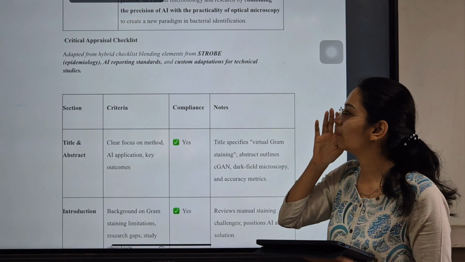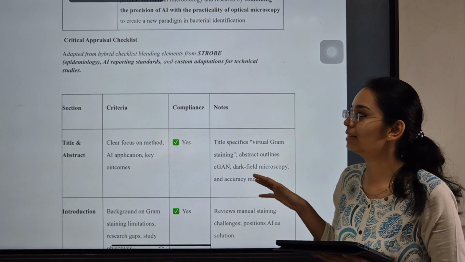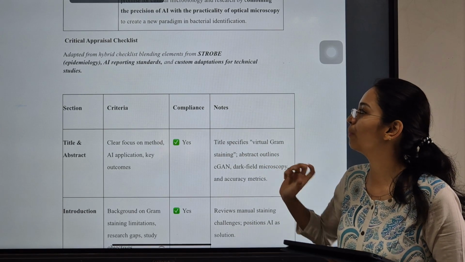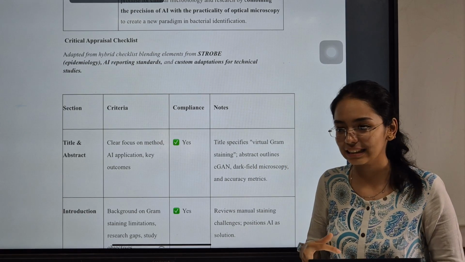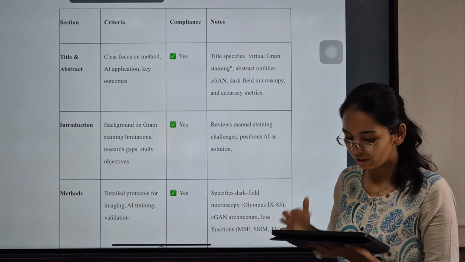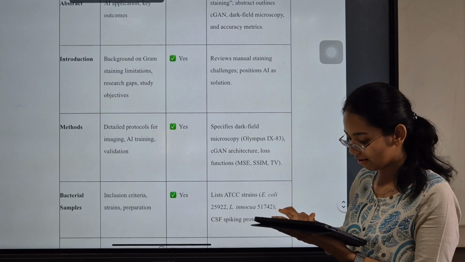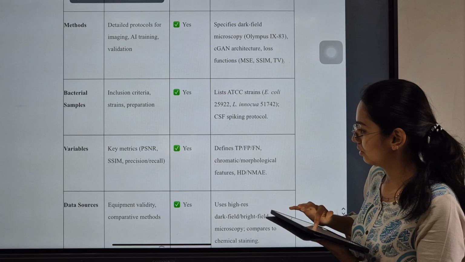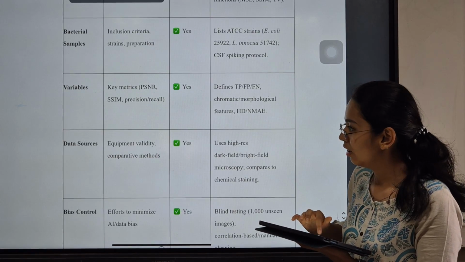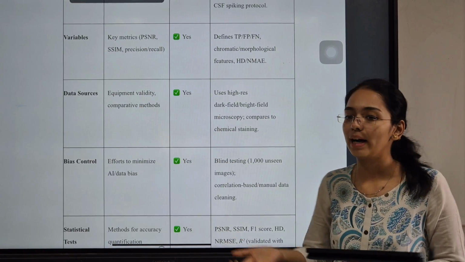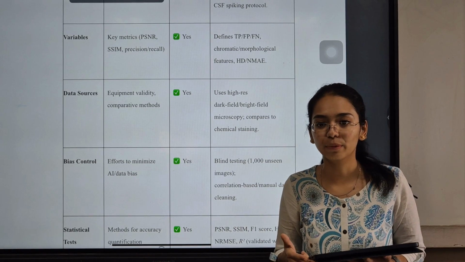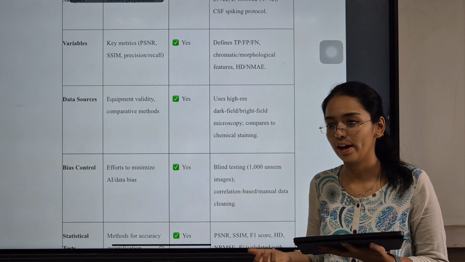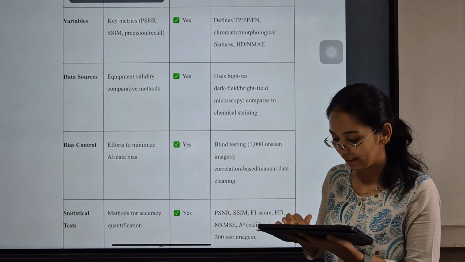This study followed the STROBE guidelines with some AI reporting standards, blended with custom adaptations for technical studies. The title, abstract, introduction, methods, the bacterial samples which they used, the variables, and data sources were all very clear. But the bias was that they only used two specific species for training the model. That was considered to be a very huge limitation.